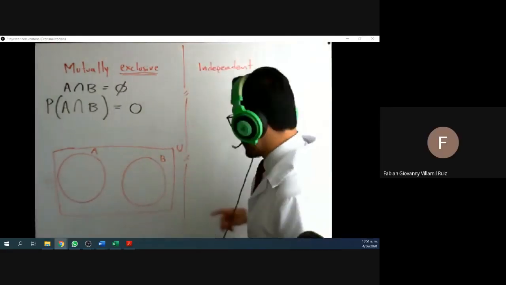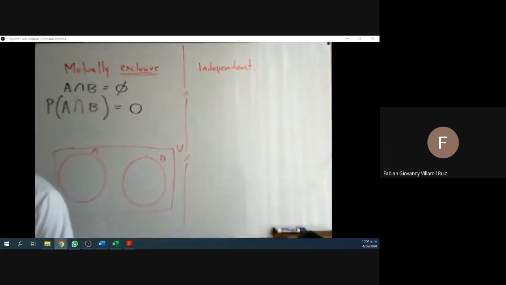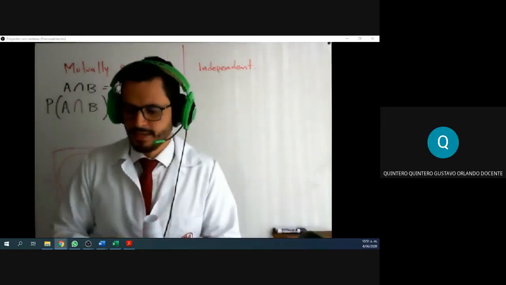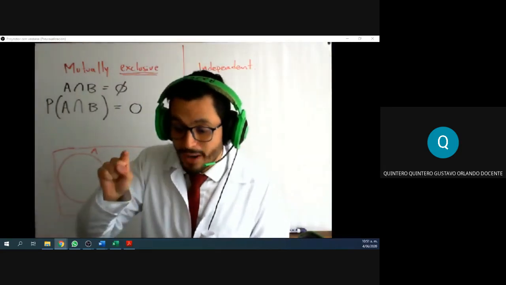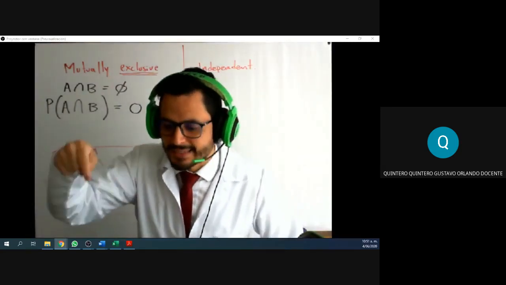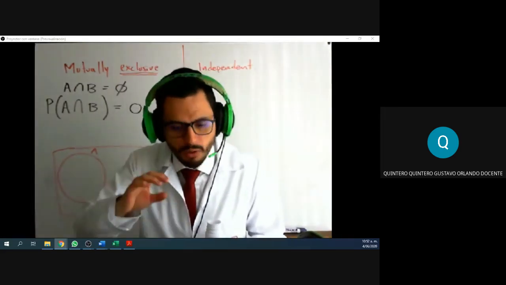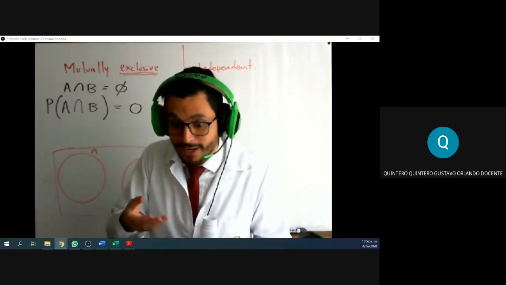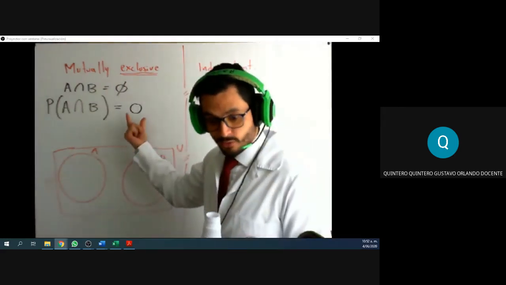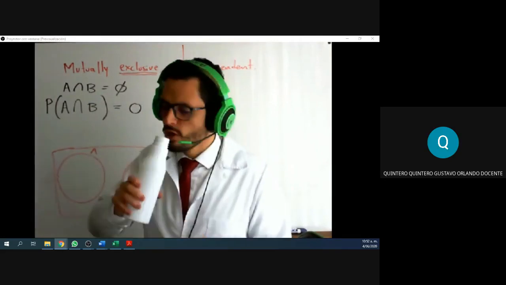Beautiful. Profe, so when there's a mutually exclusive event, there's no probability? No. Ojo, recuerden lo siguiente. Decir que no hay probabilidad es diferente a decir que es 0. ¿Listo? El 0 es un número, entonces no van a decir que no hay. Sí hay probabilidad, 0. Que no haya probabilidad significa que eso no lo podemos hacer, que no sabemos la respuesta. Eso es un error. Sí sabemos la respuesta: 0. ¿Listo? Pero entendiste la idea, Fabián. Sí, señor, gracias.